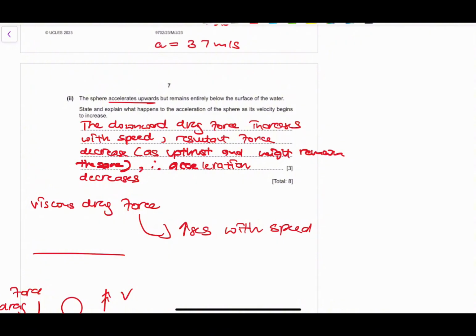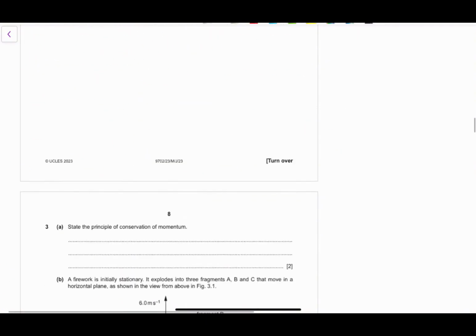So the downward drag force increases as the speed increases. The total resultant force begins to decrease, and the weight and upthrust basically remain the same. Therefore, the acceleration will begin to decrease. So whenever you hear the question what happens to the acceleration, think of the force. What is happening to my resultant force? And that will guide you in explaining what happens to the acceleration itself.